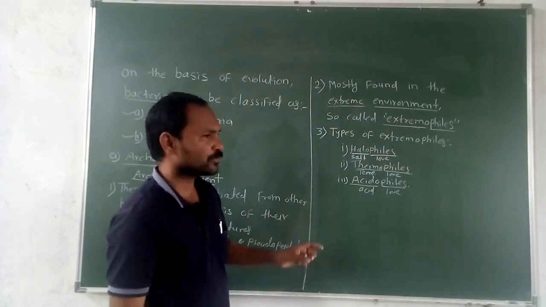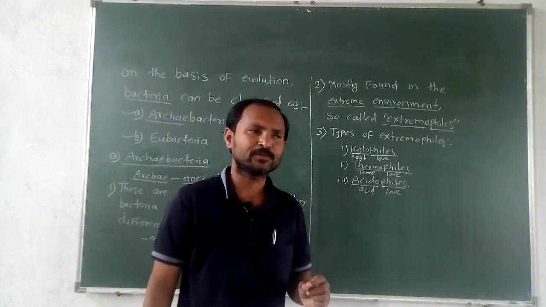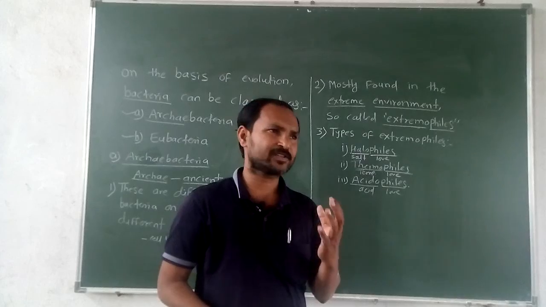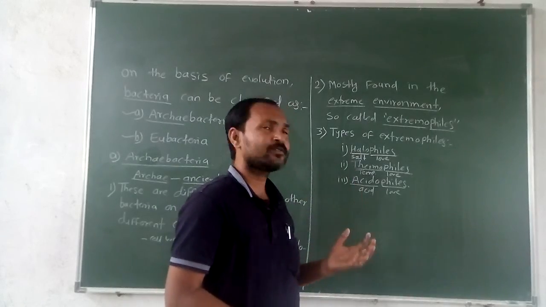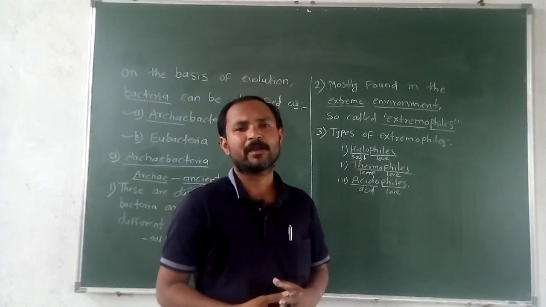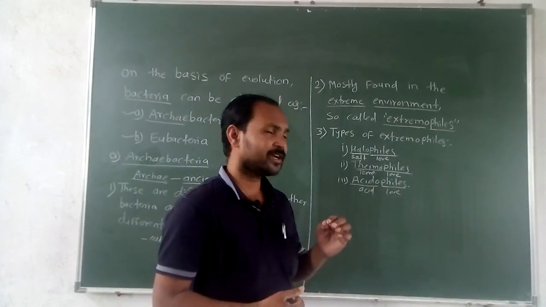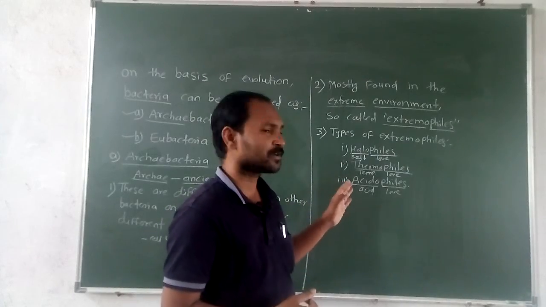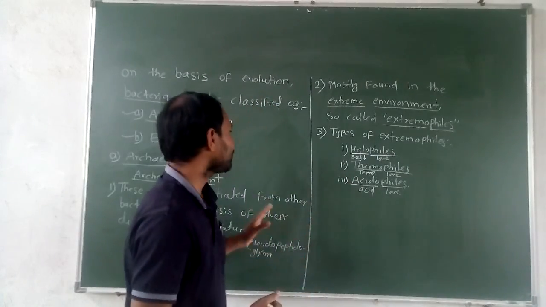These groups are due to their ability to withstand. Withstand means they can remain stable at high salt concentration, high temperature, and high acidity level. So such groups are found in the archaea bacteria.